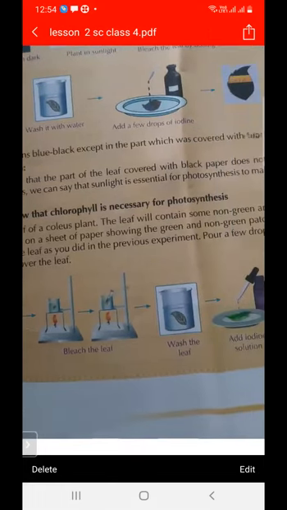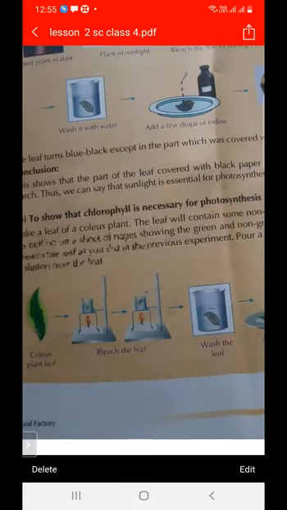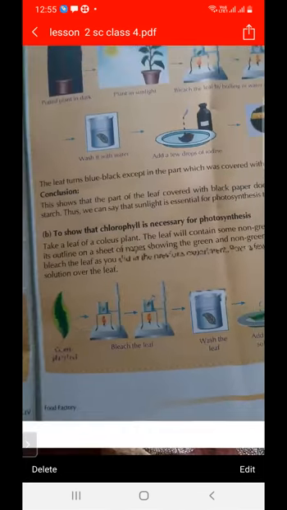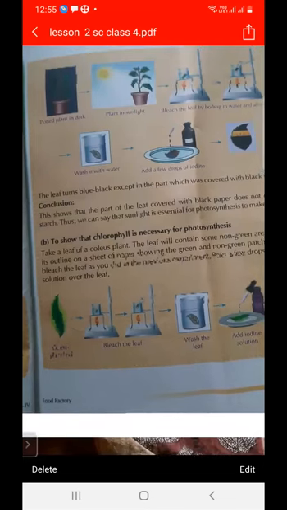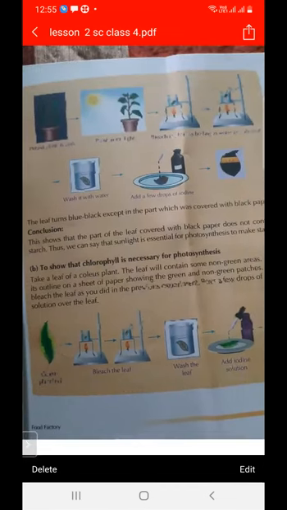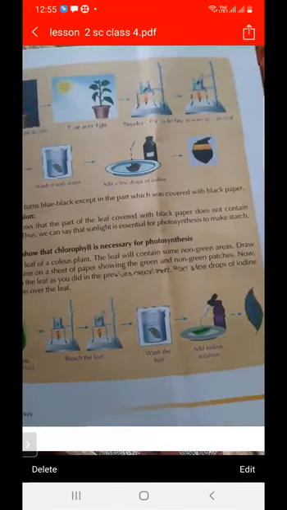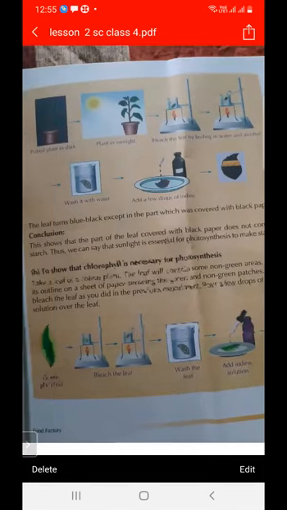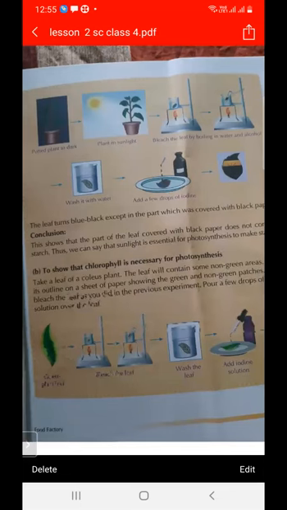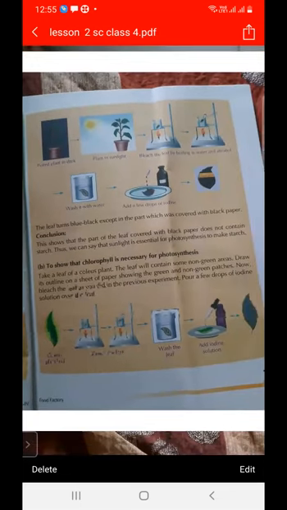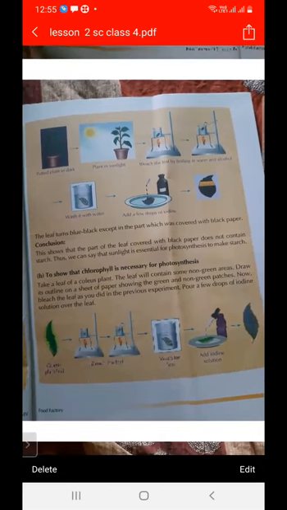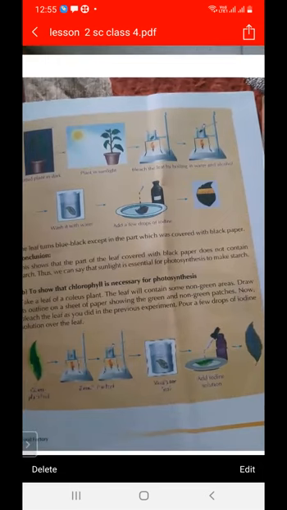Take a Coleus plant and take its leaf, because the Coleus plant has some non-green areas and some green areas, and draw its outline on the paper. After drawing the outline, showing green and non-green patches, now bleaching of the leaf is done as we did in activity 1.